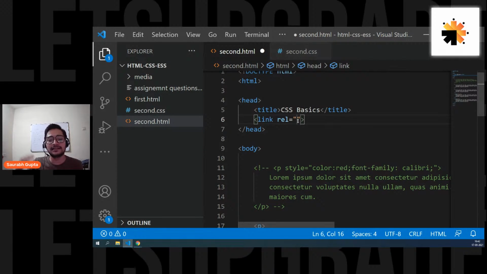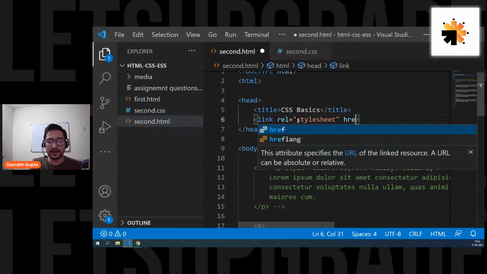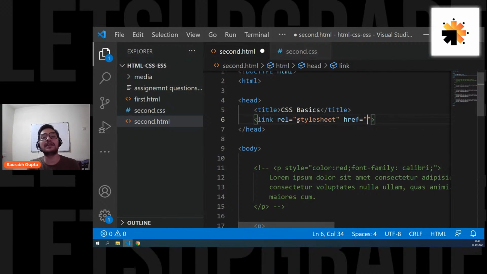The first is rel. That means whatever you're linking, what kind of relationship you have with that particular element. I'm linking a CSS page, so the relation is that the page I'm linking is my style sheet. I'm going to take my style from there. So mention stylesheet. And then space, one more attribute, that is href, which stands for hyperlink reference. Here you have to pass the path of your file. It's in the same folder right now, so I can directly use the name, second.css, and that's it, sorted. Now both the pages are linked.